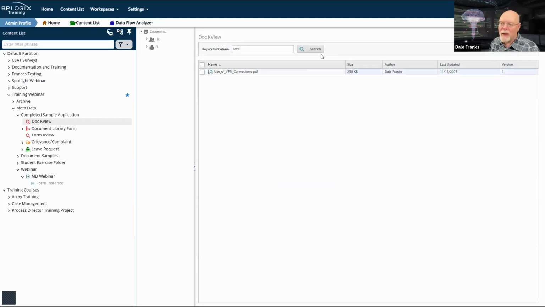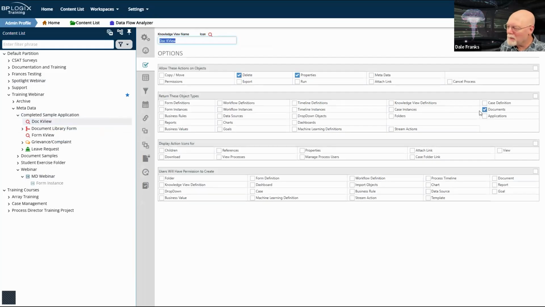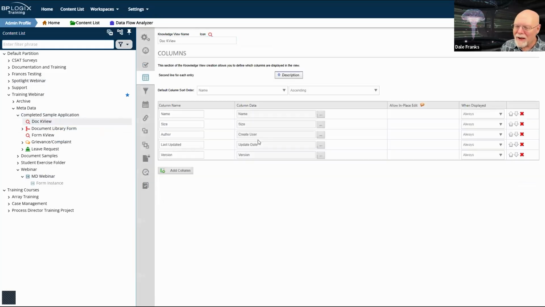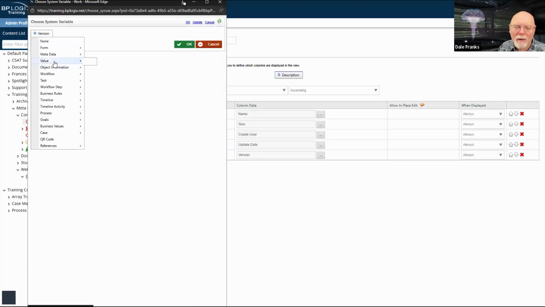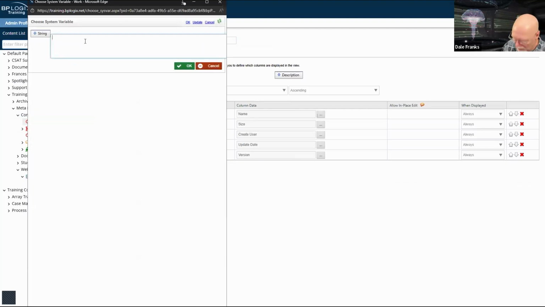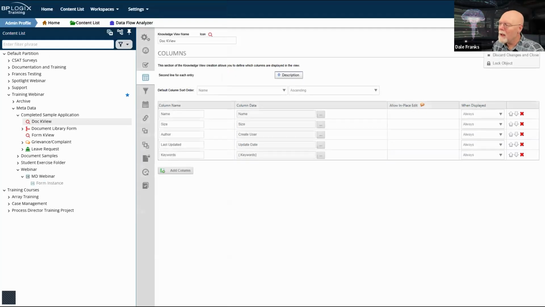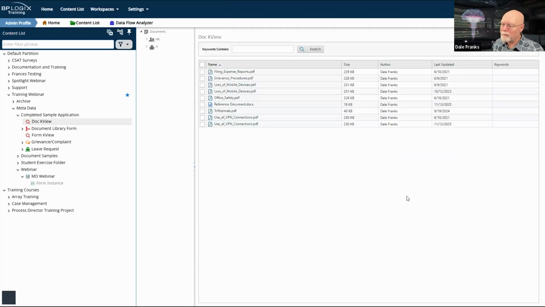It returns my form. And I actually do want to go back here and make a change to this so I can see the keywords. I'm sure that I have shared keywords. So we'll go keywords. I know, why don't I just copy that. And we'll go into our field. And once again, we'll go to value string and we will drop in the system variable for the keywords form field, update and run.